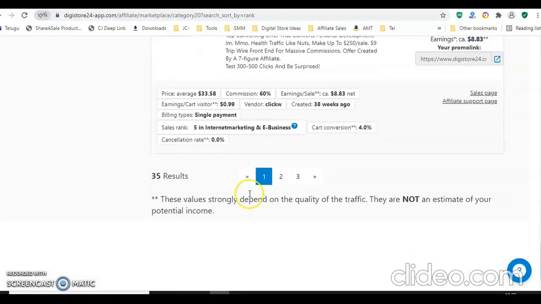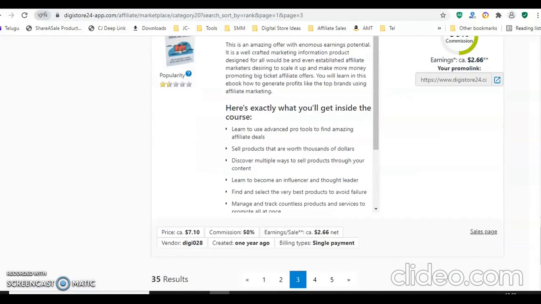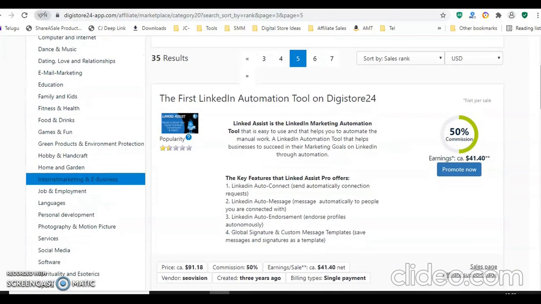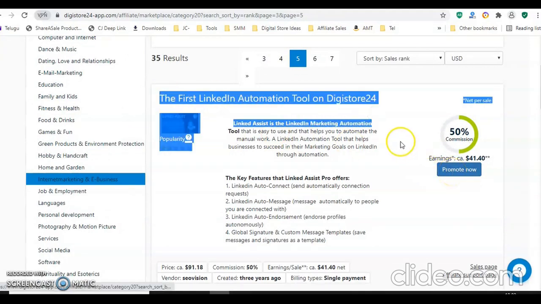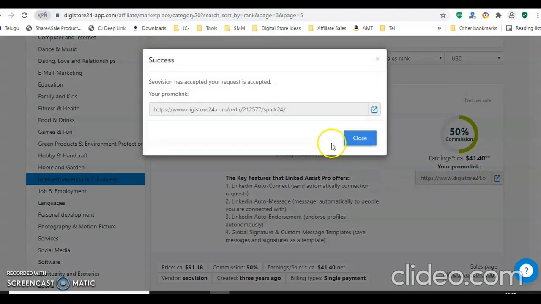For every product you will get an option like this, promote now. Once you are logged in, you need to click on this. After selecting everything and seeing the rating, you will get a link. This is what we call the affiliate link.